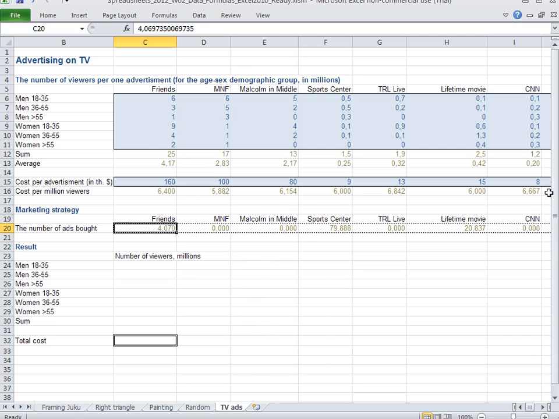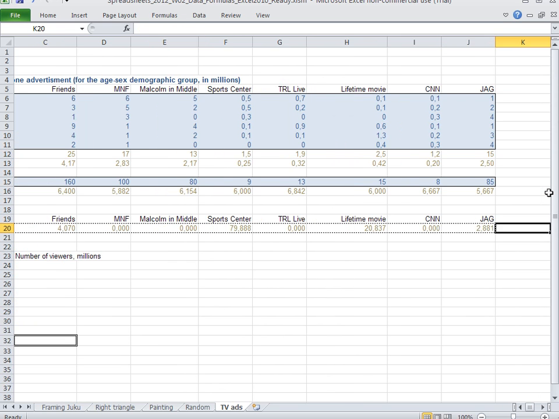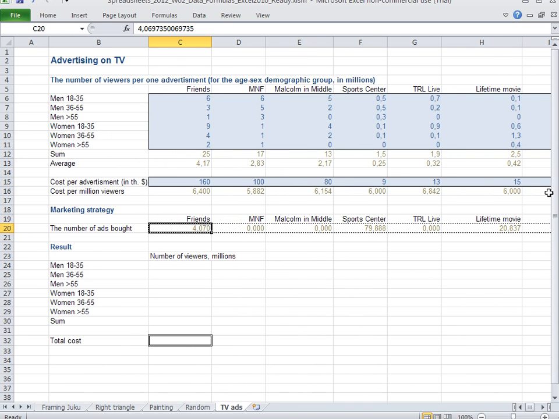Actually, the process of making that decision is a topic of a class further down the road in a business school, which would be called optimization modeling. We see, as this decision has already been made, and we're only going to see the results of it, that the numbers of advertisements have come up really in a weird way.